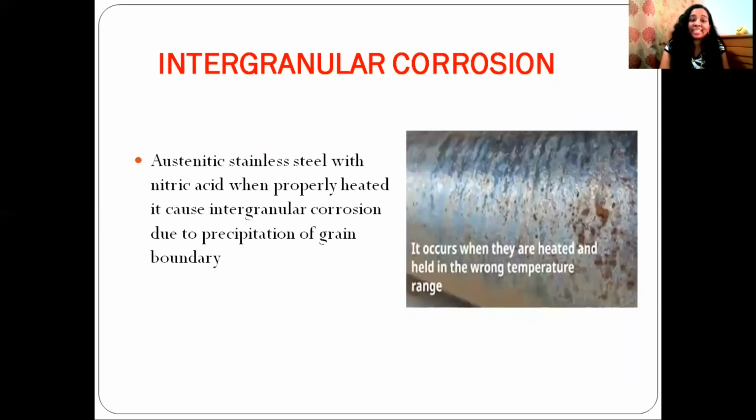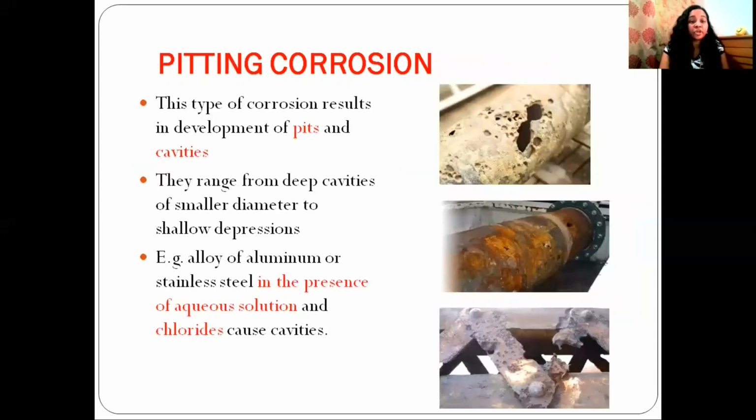Example: austenitic stainless steel with nitric acid, when improperly heated, causes intergranular corrosion. This is due to the precipitation at the grain boundary. Here you can see a stainless steel pipe. These stainless steel pipes are heated and held in the wrong temperature range, which leads to intergranular corrosion. That is also due to the precipitation at the intergranular boundary. This is intergranular corrosion. Next is pitting corrosion.